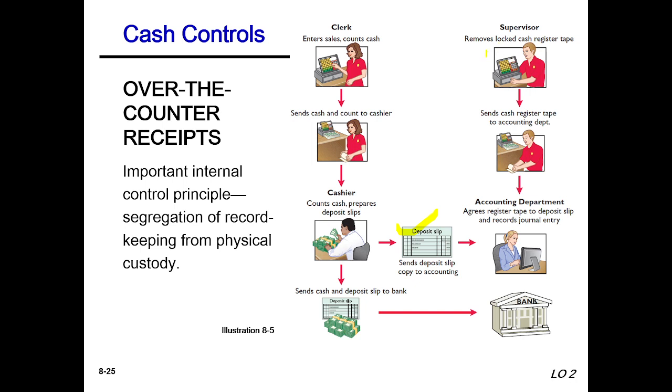The supervisor removes the locked cash register tape and sends it to the accounting department, which matches the register tape to the deposit slip and records the journal entry. That means he will prepare the journal entry, and sends cash and deposit to the bank. This is the bank, and finally we should deposit our cash into the bank.